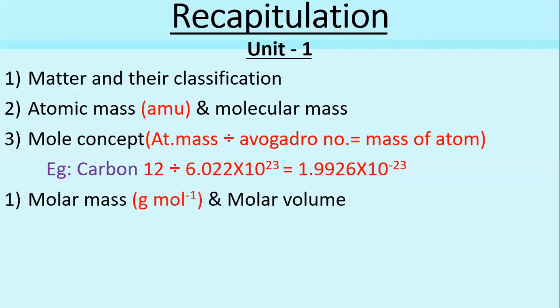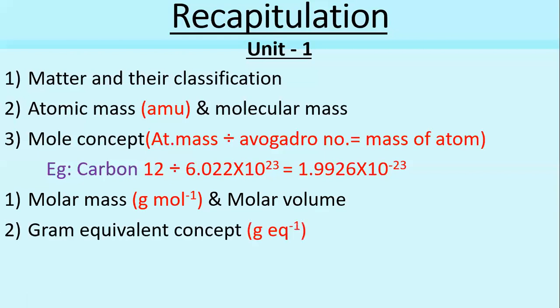Next we discussed molar mass. This molar mass is nothing but the mass of 1 mole of a substance, and it is expressed in terms of gram per mole. And next comes molar volume. Molar volume is the volume occupied by 1 mole of a gaseous substance at a given condition of temperature and pressure. Then we discussed the gram equivalent concept.